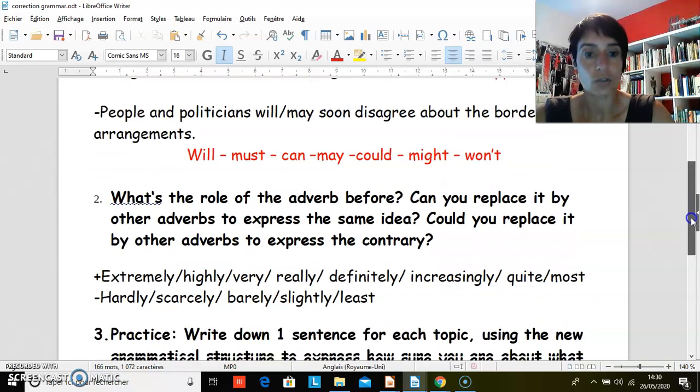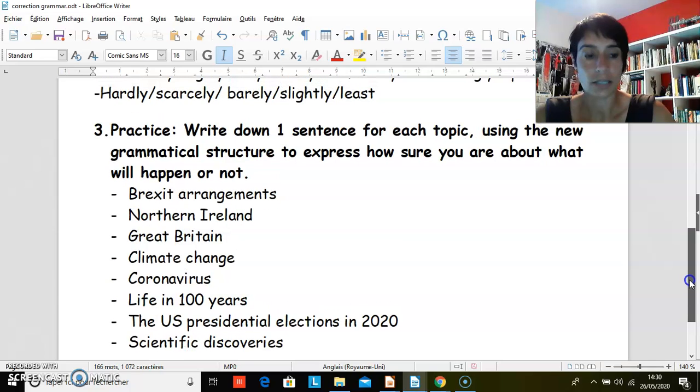So what I want you to do now is practice this new structure. So it's a grammatical exercise. You've got 1, 2, 3, 4, 5, 6, 7, 8 subjects, 8 issues, and I want you to write one sentence using one of the structures, trying to force yourself to use the structure that you are less comfortable with and to take risks with new adverbs to remember them. So you write one sentence for each topic using the new structure, and we'll correct it next time for our next virtual class, so on Friday at 12.